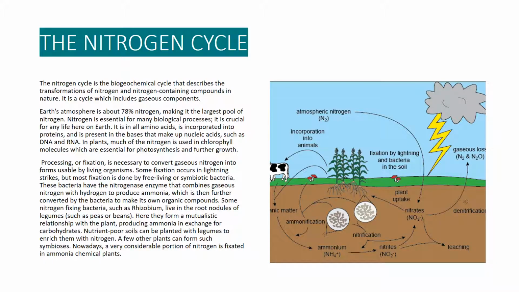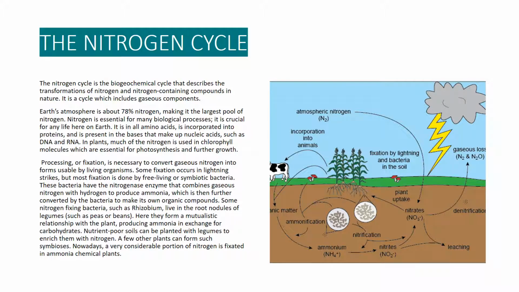It is in all amino acids, is incorporated into proteins, and is present in the bases that make up nucleic acids, such as DNA and RNA. In plants, much of the nitrogen is used in chlorophyll molecules, which are essential for photosynthesis and further growth. Processing, or fixation, is necessary to convert gaseous nitrogen into forms usable by living organisms. Some fixation occurs in lightning strikes, but most fixation is done by free-living or symbiotic bacteria.